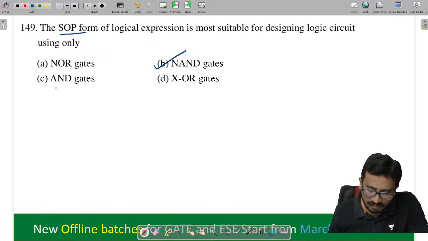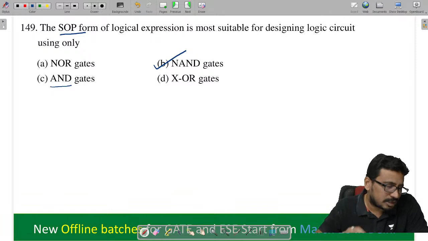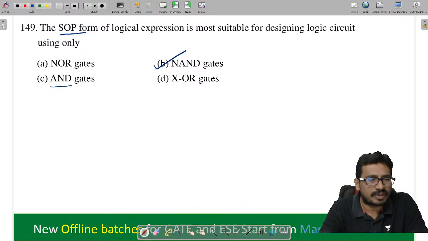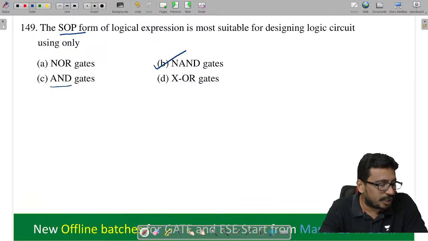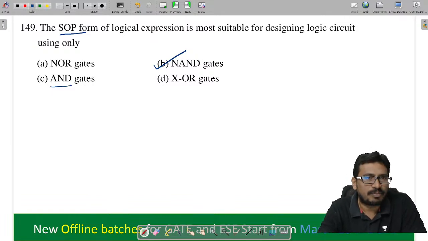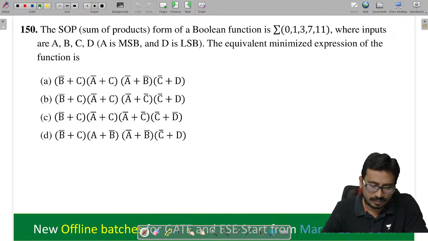Will it be possible with AND gates only? No. Along with AND gates, OR gates are also required, isn't it? That's why NAND is more correct. And POS form means NOR gate. They gave SOP form, that's why NAND gate. Right.